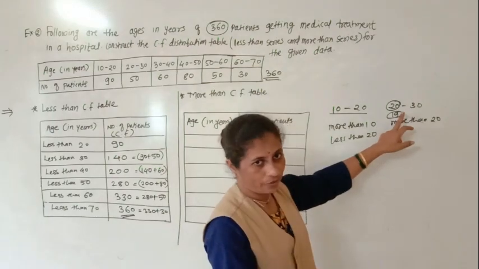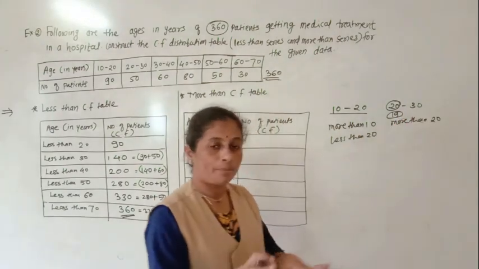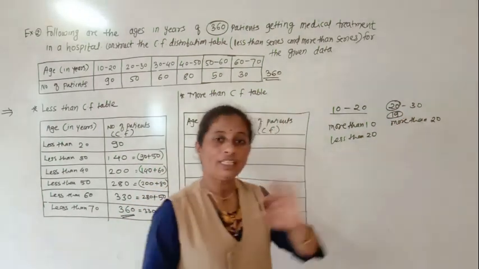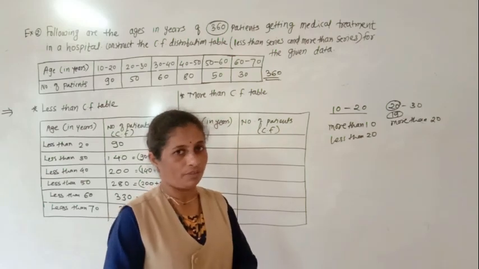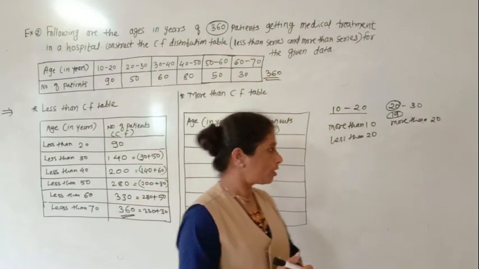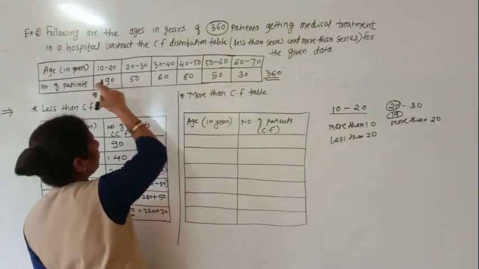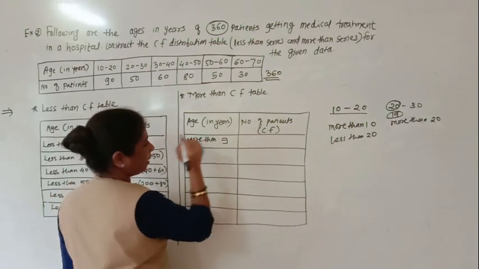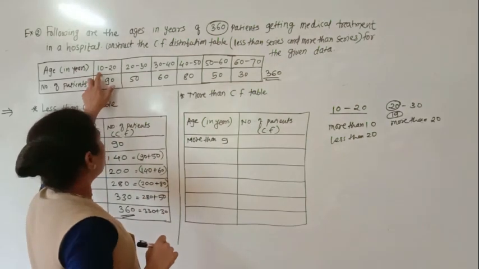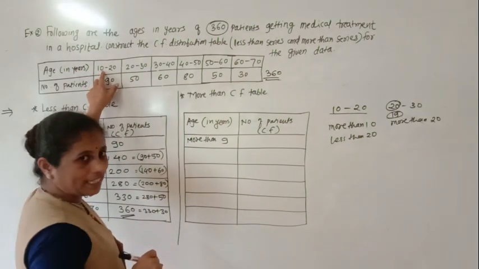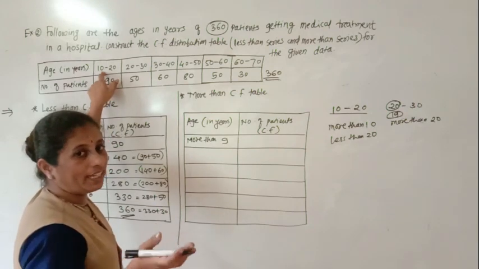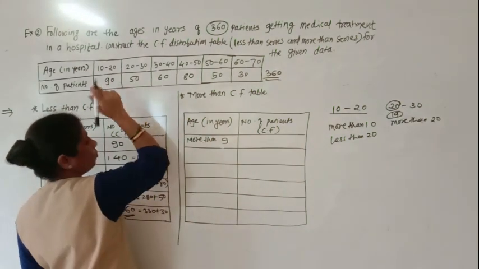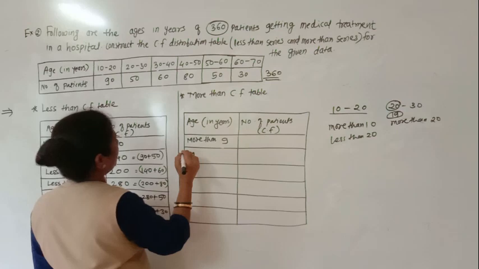More than 19 means what? 20, 21, 22, up till 30. 30 will not come, it is up till 29. Understood everyone? So 29, 29.5, like this, but 30 will not be there. So here my first group will be more than type, more than 9. The patients of age 10, so what is the 10? 10 is more than 9. Understood? So here will come more than 9, that means 10 up till 20.